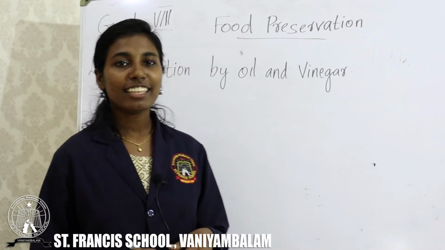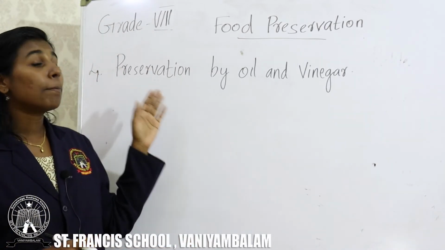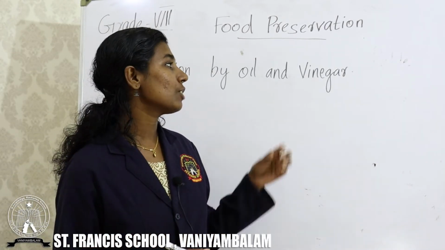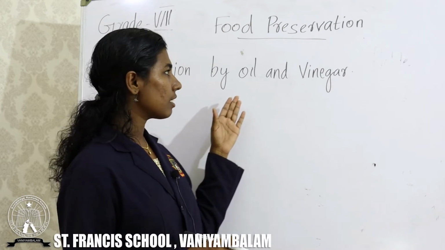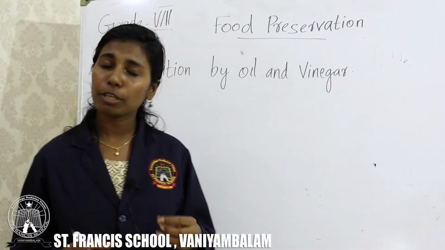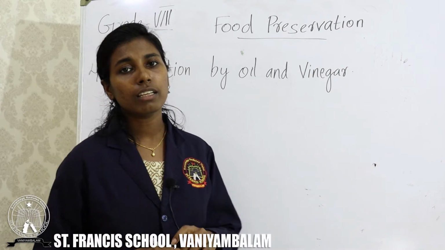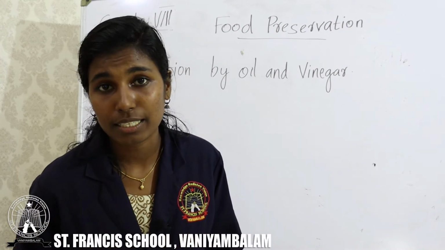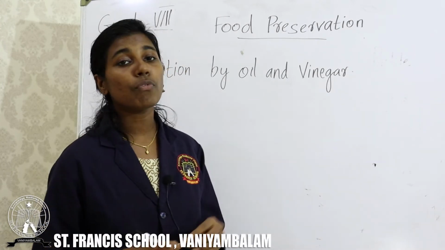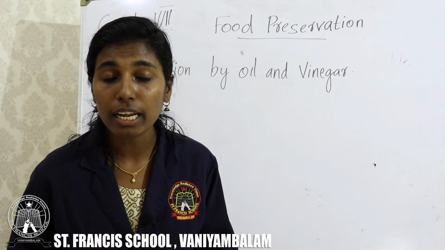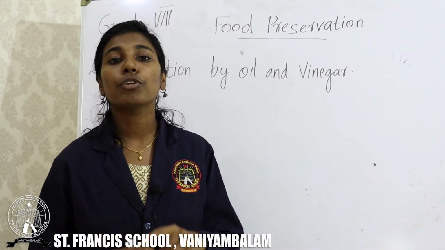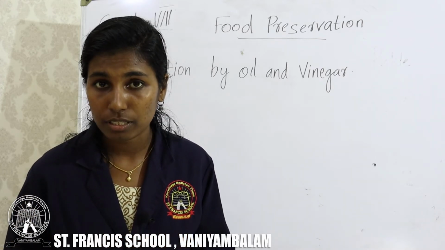Clear? The fourth preservation method is preservation by oil and vinegar. We already discussed oil. It can be used to preserve food, for example, pickle. What about vinegar? Vinegar is a type of acid. So, in the presence of acid and in the presence of oil, it is very difficult for the growth of microorganisms.